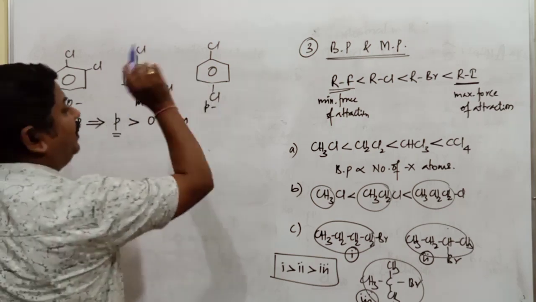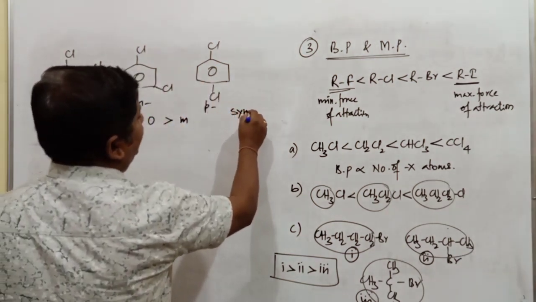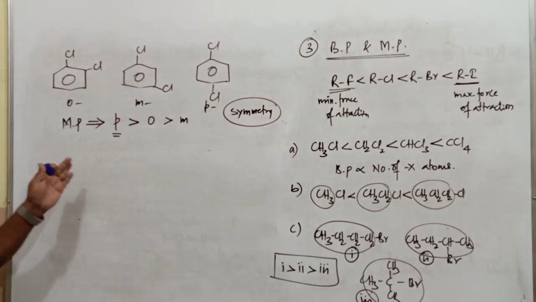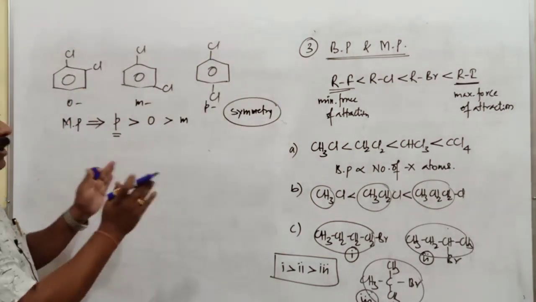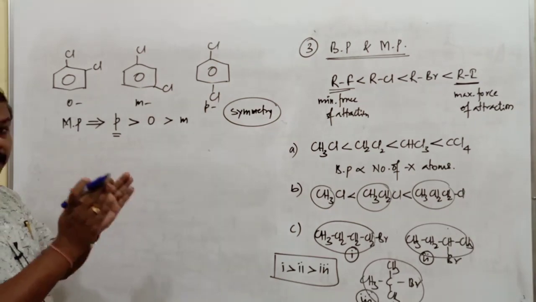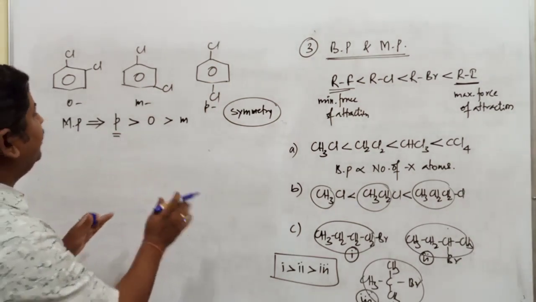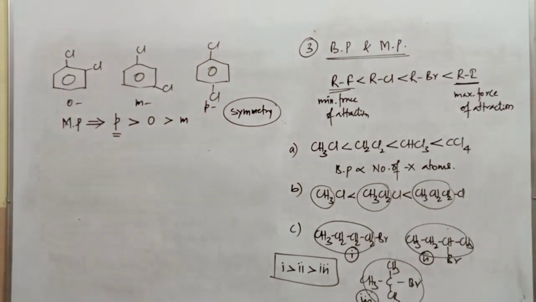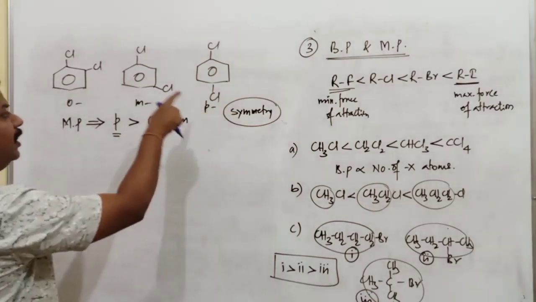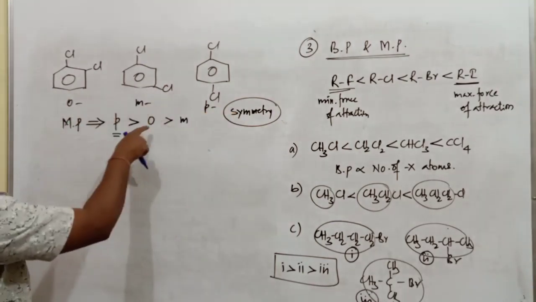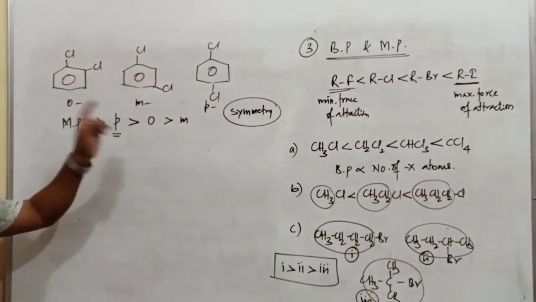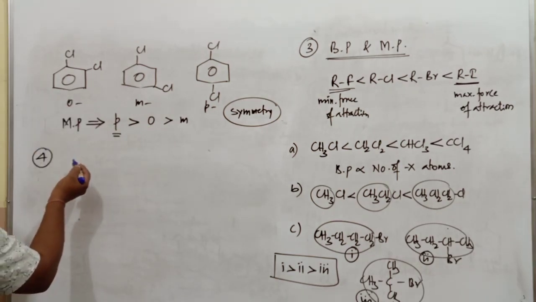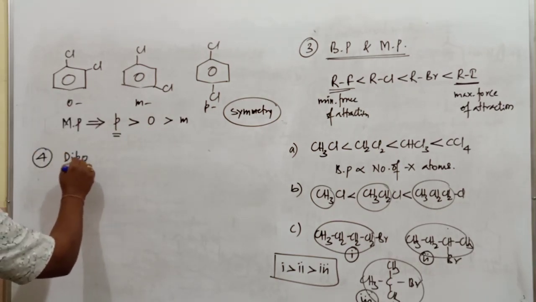The para isomer has the highest melting point because of its symmetry. It's a linear molecule. Compounds that are symmetrical in nature fit into the crystal lattice. Any substance that fits completely into the crystal lattice has the highest melting point. So all symmetric molecules have the highest melting point. The para isomer is also a symmetric molecule, so it has a higher melting point than the ortho isomer. The ortho isomer has a higher melting point compared to what? The para isomer. Next, after melting and boiling point, another property is the dipole moment.